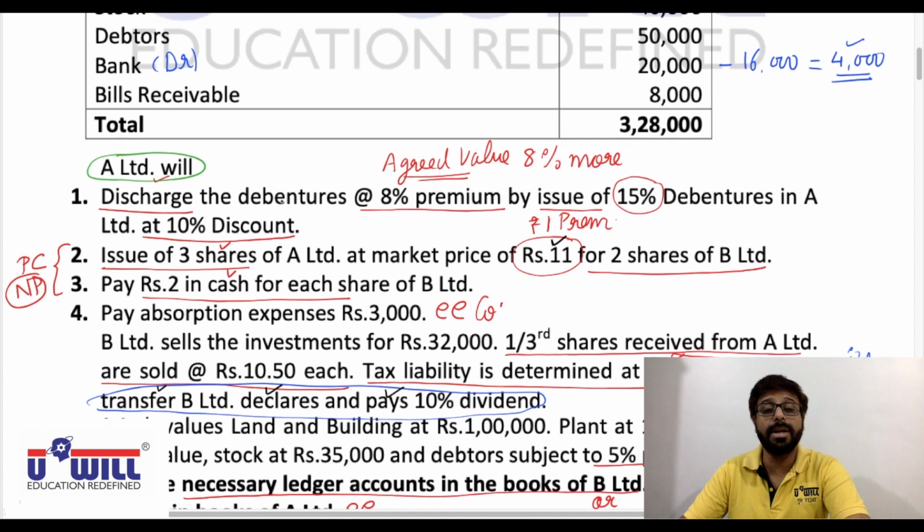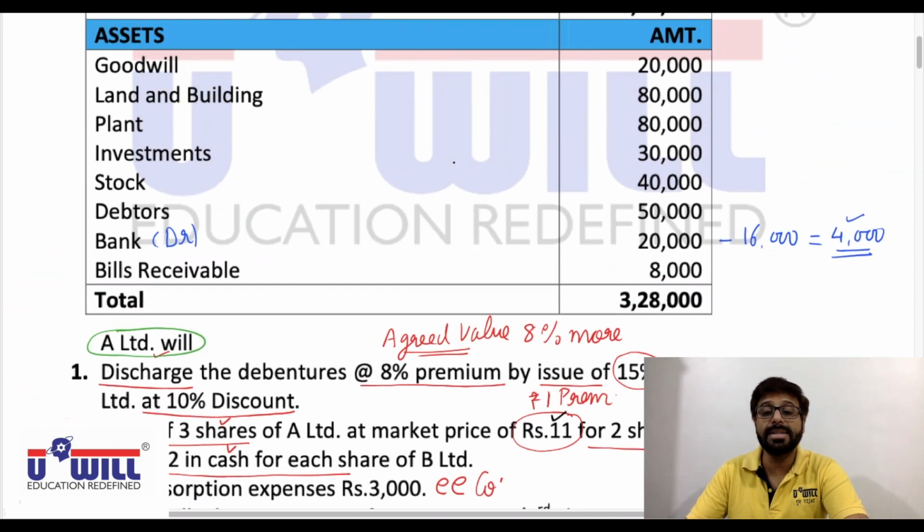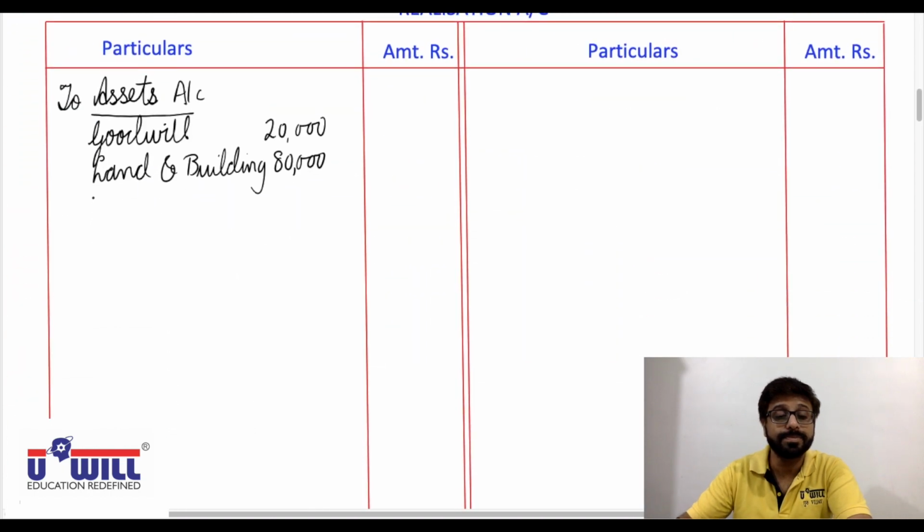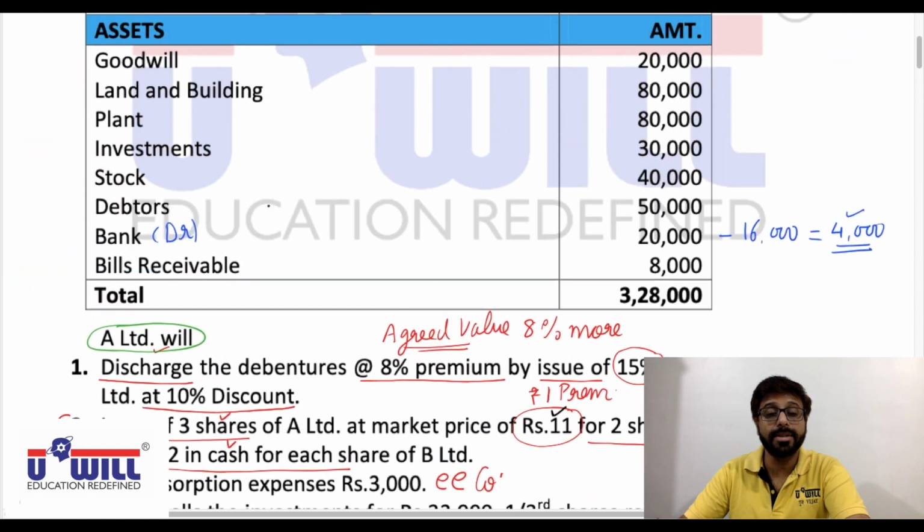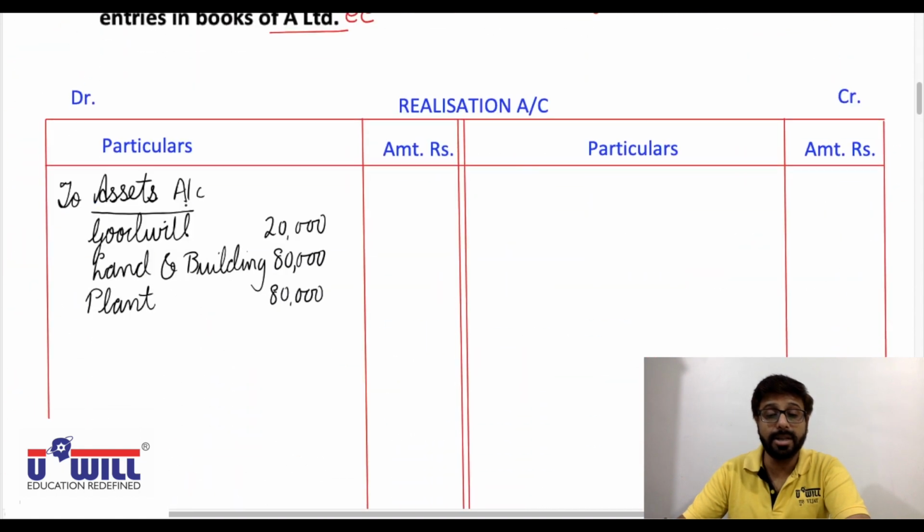Then after land and building, plant is 80,000. Then after plant, investments are 30,000.